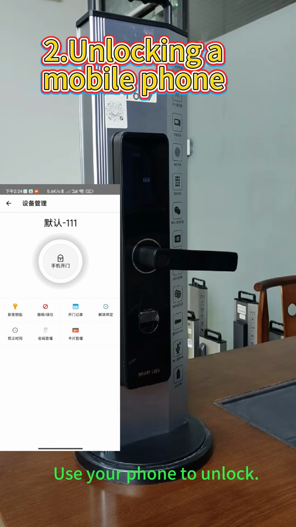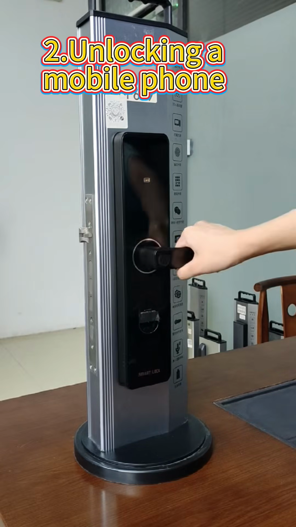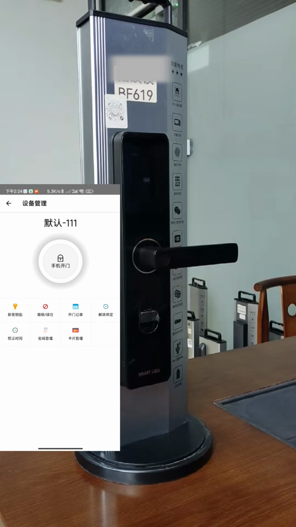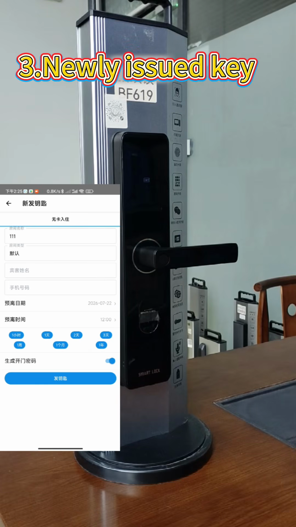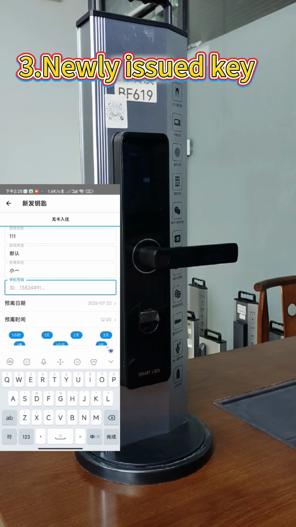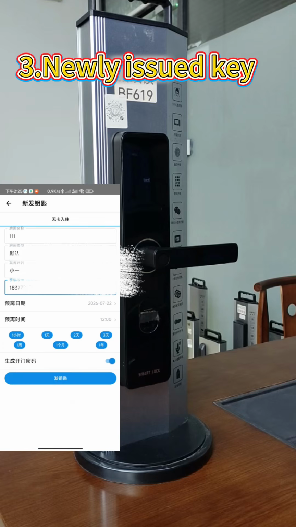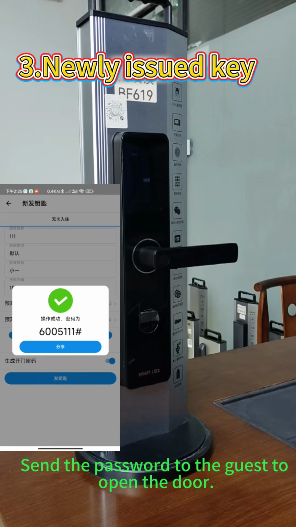Use your phone to unlock. Click on Generate Key. Enter the guest's name and phone number. Click Send Key. Generate a password. Send the password to the guest to open the door.